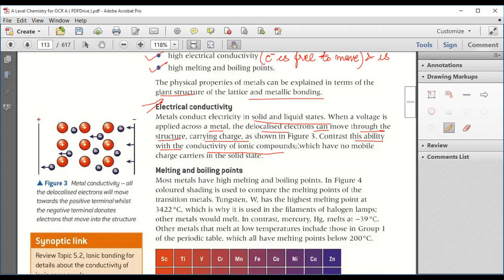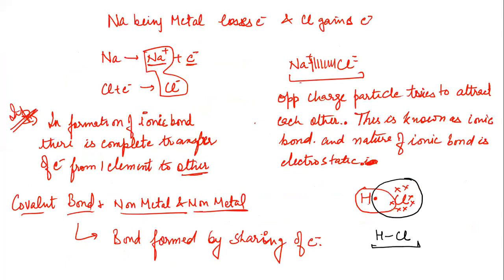In the case of ionic compounds in solid state, they have very high forces of attraction, but they do not have any free electrons. If you see, an ionic compound means Na positive and Cl negative only. Na positive and Cl negative combine with each other and form a solid compound.